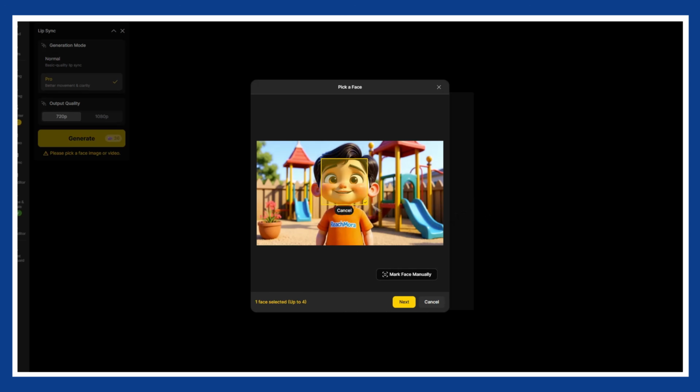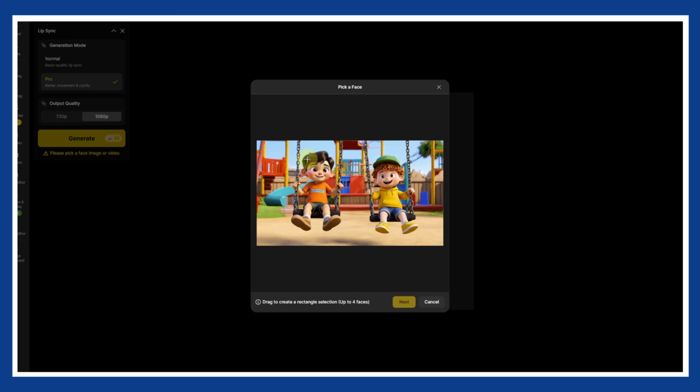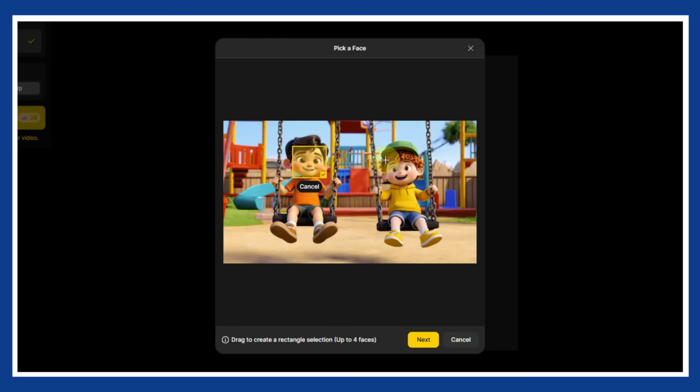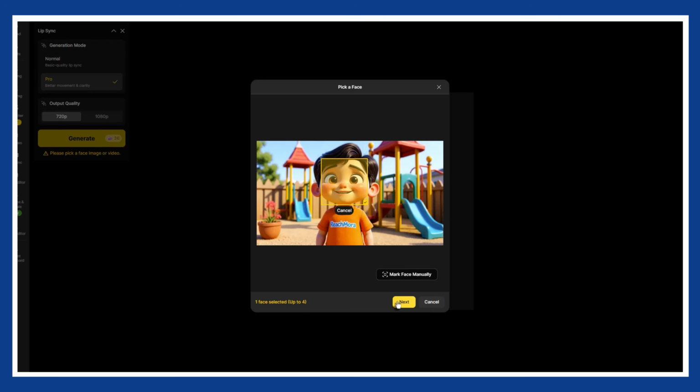Next, you will be asked to select the face inside the video or image. If your video only contains one character, Design will automatically detect the face for you so you can move forward instantly. If there are multiple characters in the frame, you can manually select which face should receive the lip sync. Once the correct face is selected, click Next.